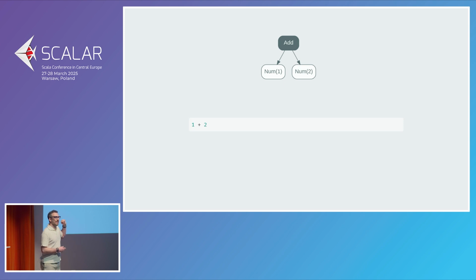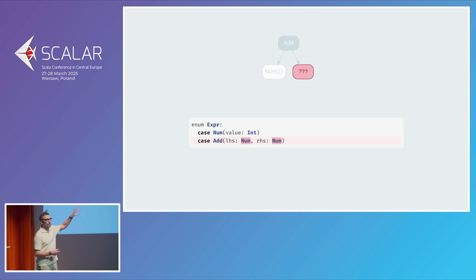You may argue that is not much of a tree, though. It's got a depth of 1, cannot possibly grow. That's really more of a bonsai than a tree. But that is actually a symptom of a problem in our design. Because what if what we wanted to do was, say, not add it to 2, but 2 plus 3? We can't do that. Our AST doesn't support that because we said addition only worked on numbers. And that was a mistake.